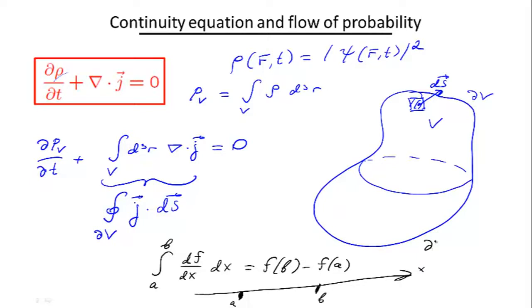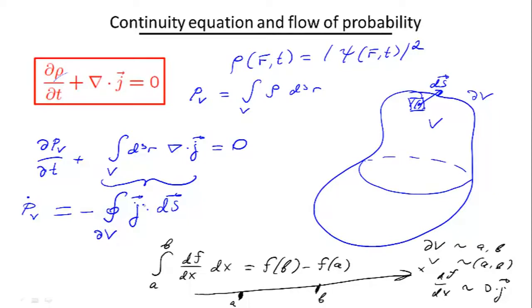So in some sense, this dV is similar to a and b, so the volume is similar to the segment between a and b, and the full derivative df over dx is similar to the divergence of J. So what we actually have established here is that the derivative, let me call it P dot, of the probability of finding a particle in the volume V is equal to minus a flux of the probability current, again we're going to derive it a little later, through the surface surrounding this volume.